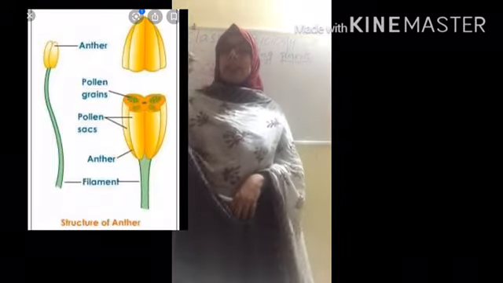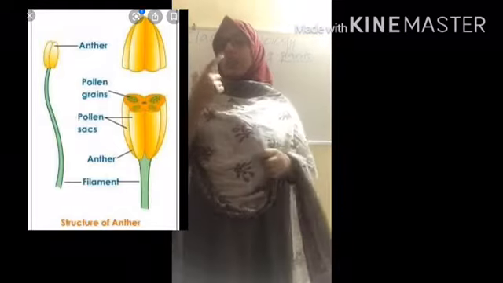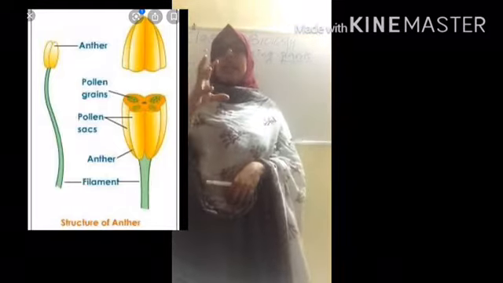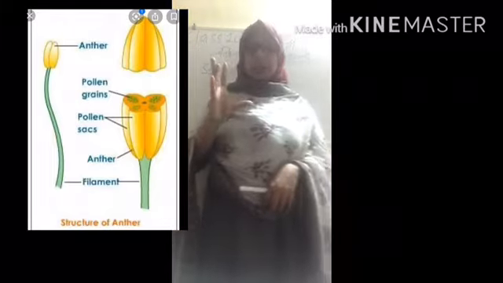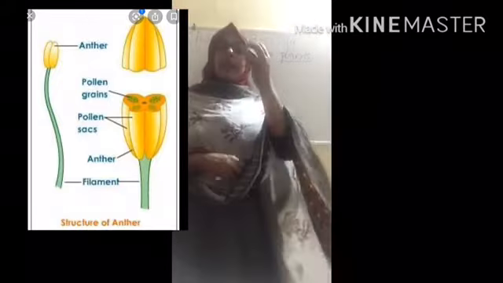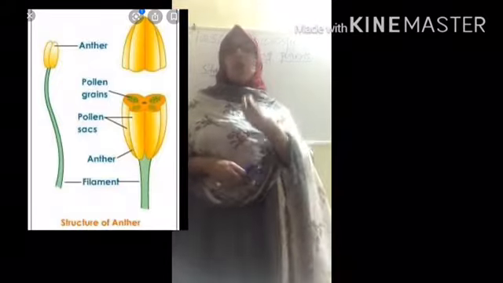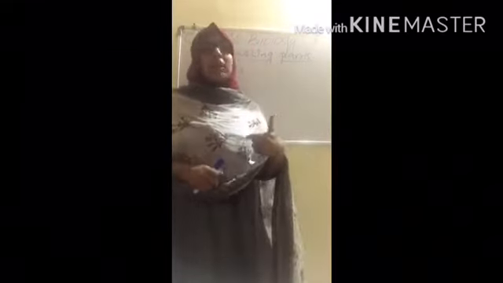You might be seeing that they are generally yellow in color. Typically in hibiscus we can see that the pollen grains are yellow in color. Okay, pollen grains are the male gamete, and the filament is the green stalk-like structure. That is anther and filament.